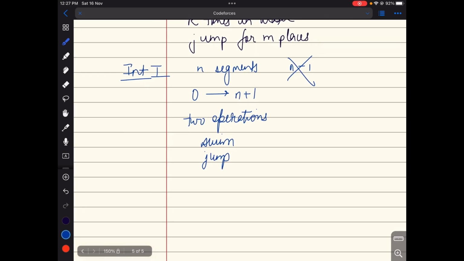Now, swim is a constraint here, like we can swim only for k times and jump as many times, but the jump has to be of size less than or equal to m.